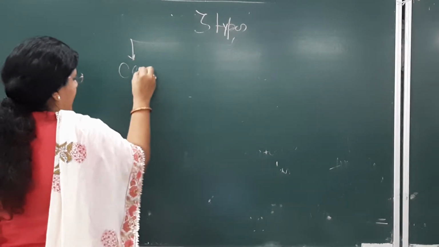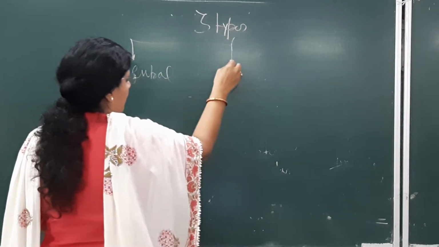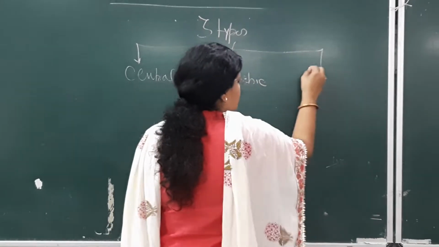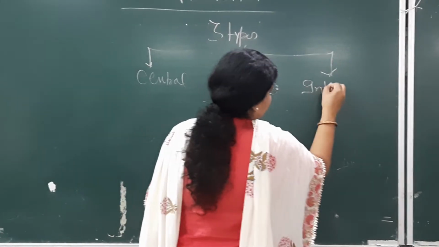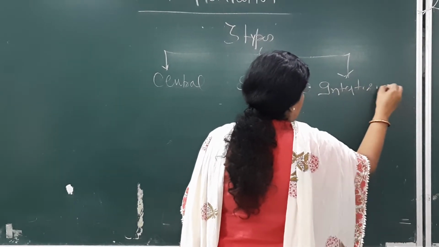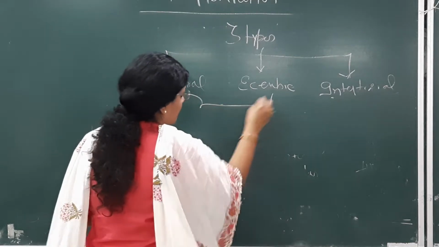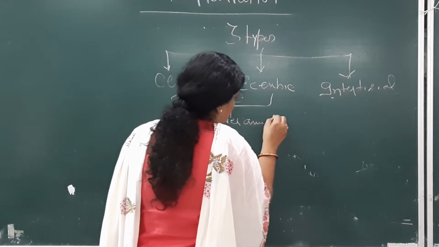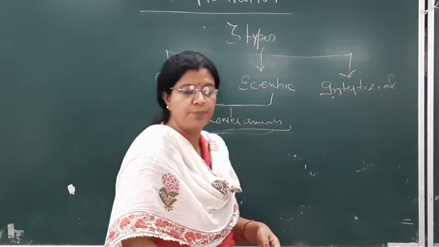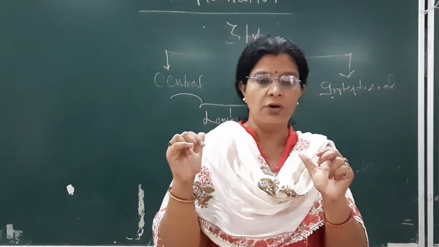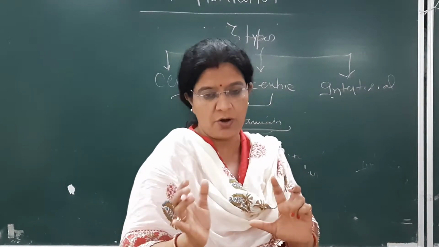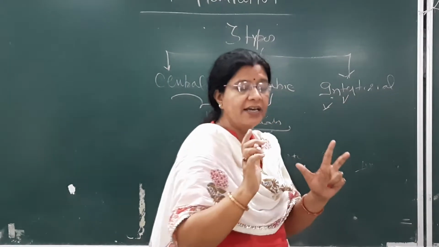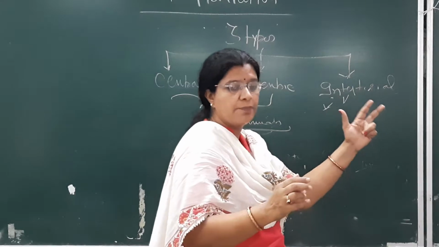Your central, other is your eccentric, and which is most concerned interstitial. At your level, these are in lower animals. So not important for you UG people, but for postgraduate people, they should know what are the other types of implantation and all those things. At your level, this is the type in which we are interested, that in humans, interstitial type of implantation,